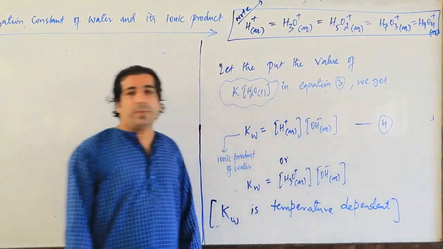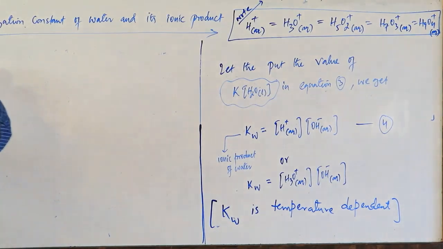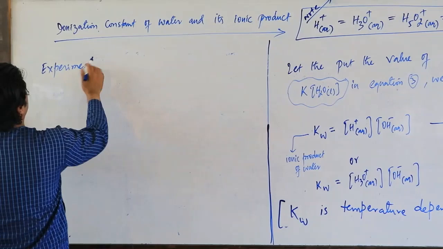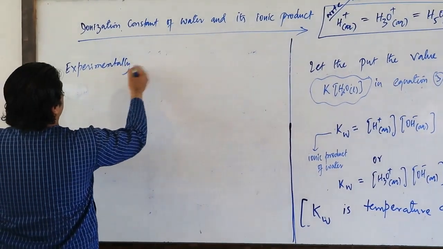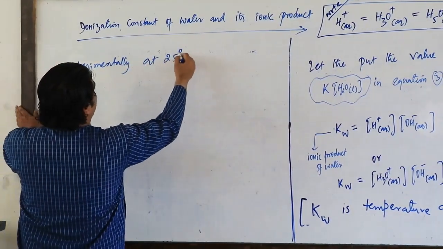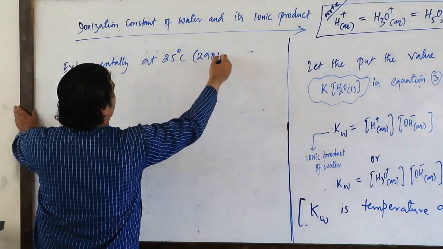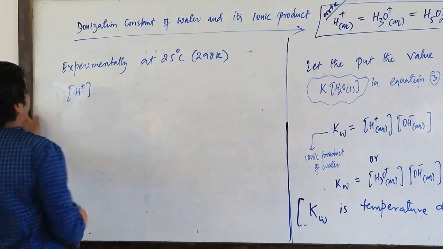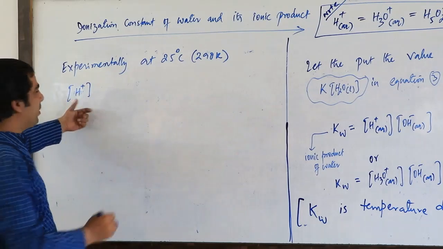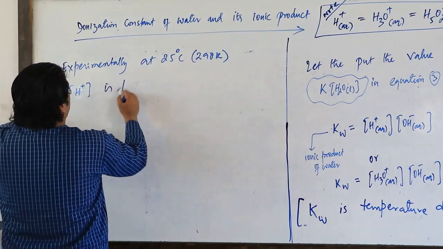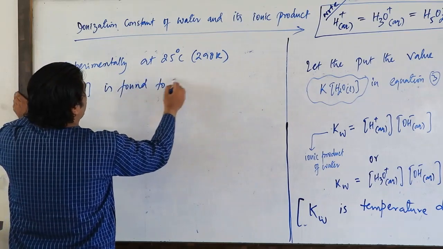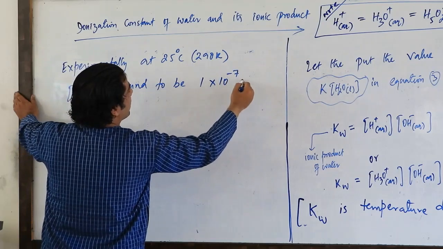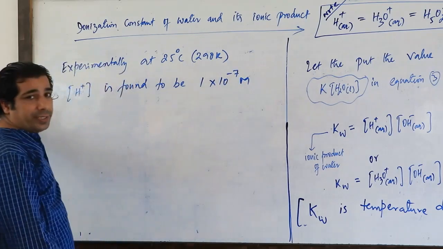So let us go further, my dear friends, have a look. Experimentally, at 25 degrees Celsius or 298 Kelvin temperature, the molar concentration of H plus is found to be 1 into 10 raised power minus 7 M. M stands for molar concentration.